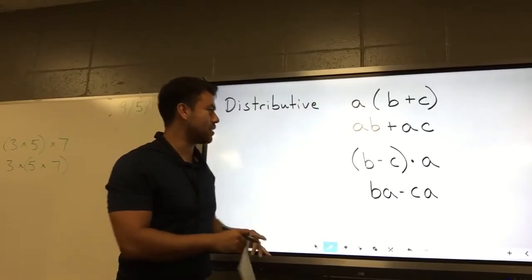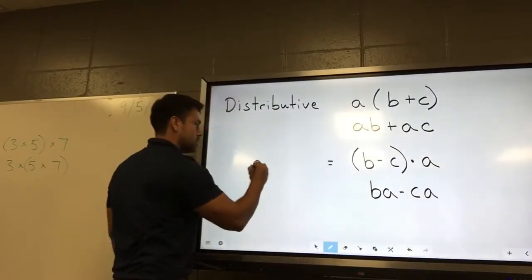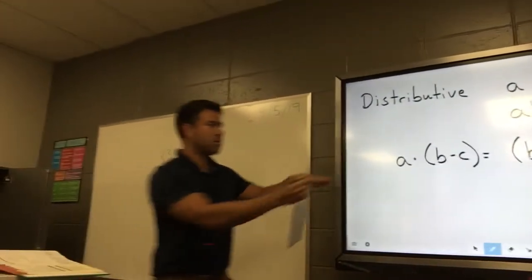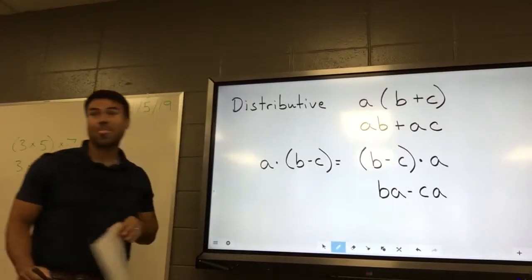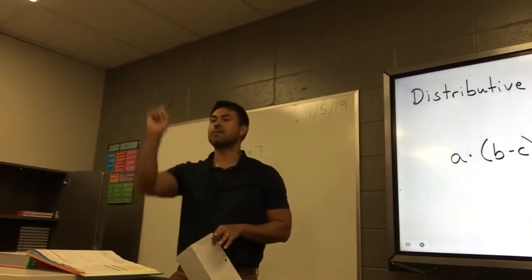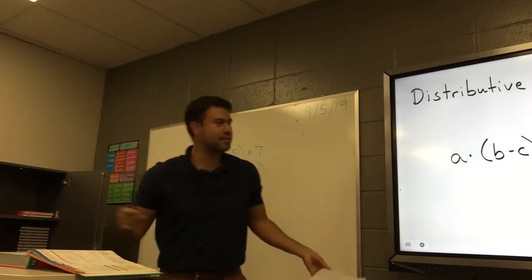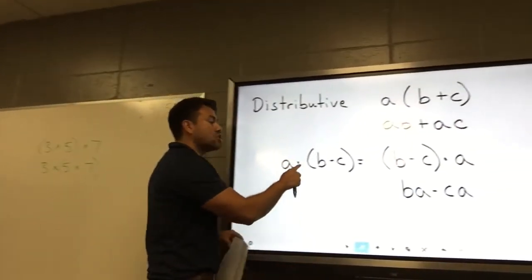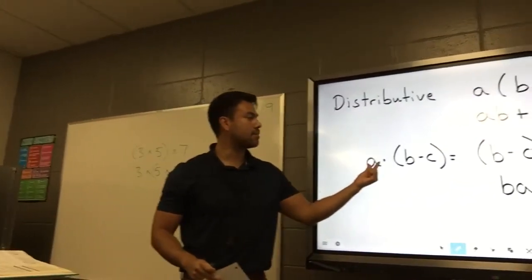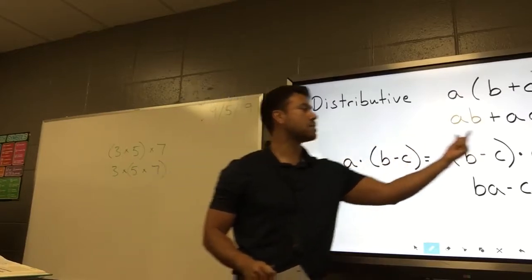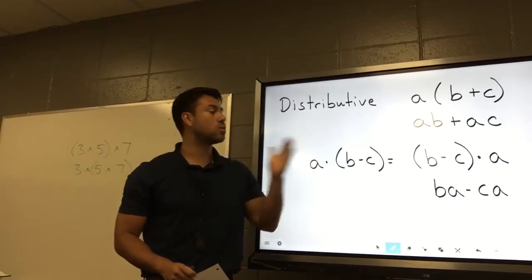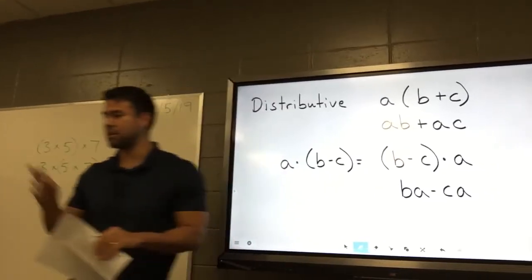Does anyone know what property? Oh man, I didn't show it here, but let's see if you can see this property. Boom. Right here. What property is being shown right here? Associative. Oh, no, it's just order. Commutative property. What? There's parentheses. That's not it. Guys, what changed from here to here? The order. The A, instead of being in front, multiplying all that, goes at the end. Did any groupings change? No. So it's just commutative property. So be careful with that.